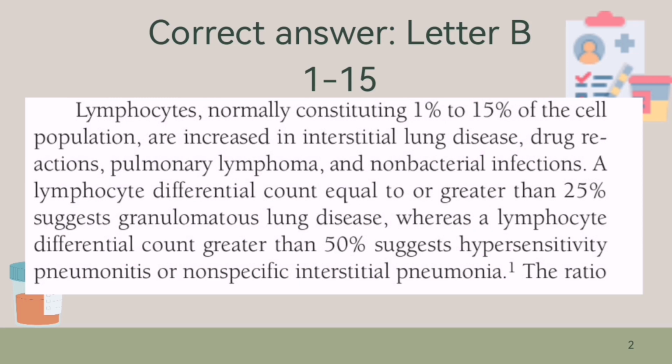Kapag increased, probably may interstitial lung disease or drug reactions, pulmonary lymphoma, or non-bacterial infections. If greater than 25%, that suggests a granulomatous lung disease, and 50% or greater suggests hypersensitivity pneumonitis or non-specific interstitial pneumonia.